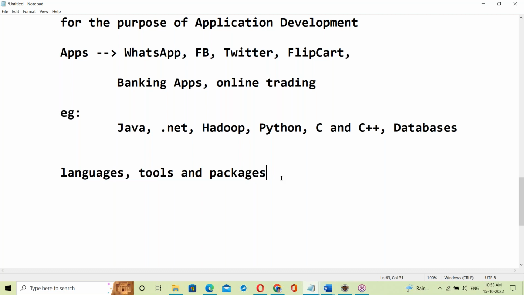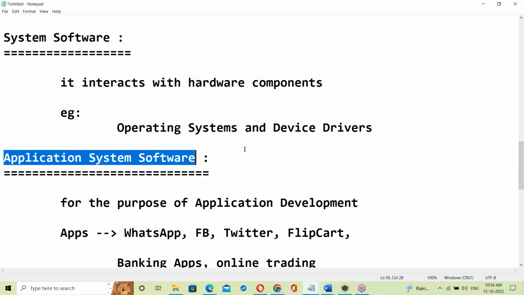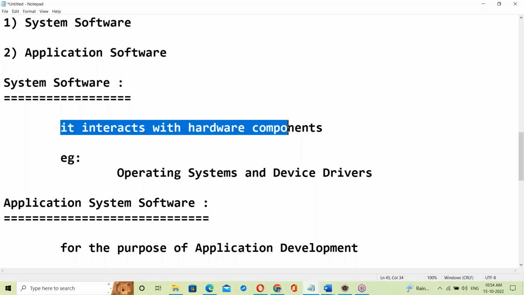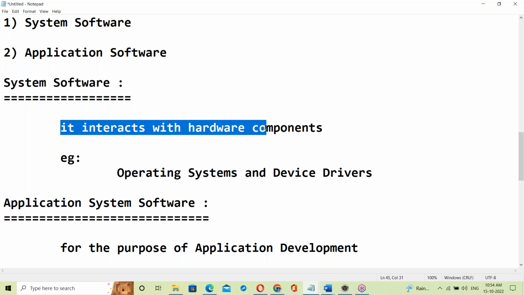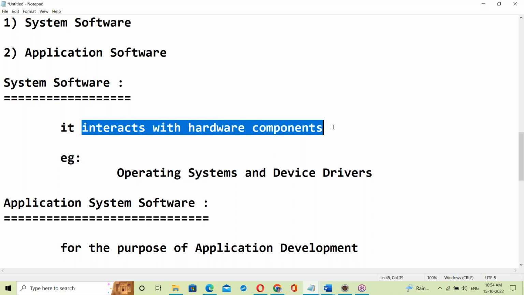So which is exactly application software? Software which interacts with hardware components is system software. Only the OS can interact with hardware, others cannot.